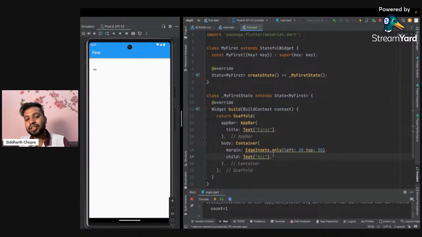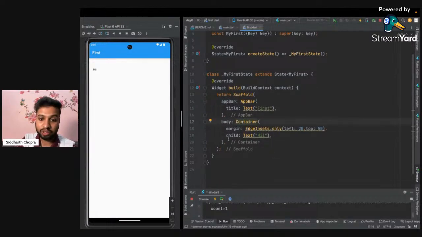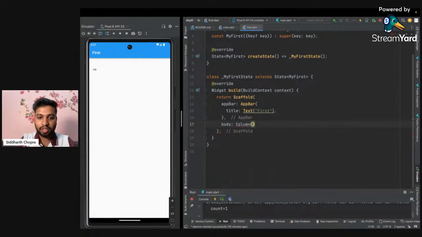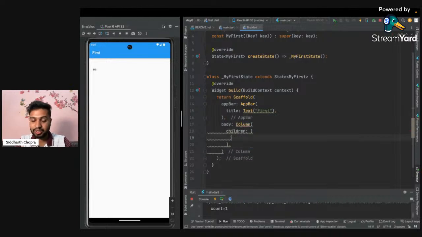And there's a limitation of container, we can only support a single child. But what if I want multiple children? Like if I want multiple text views, I want a button below that, I want a text field. So how to add those? Okay. So for that, we have another widget called column. So I'm just going with it, column. And as column has multiple children, and columns work from top to down, and row works from left to right. So we can create multiple children inside it.